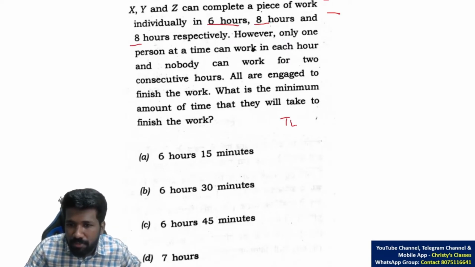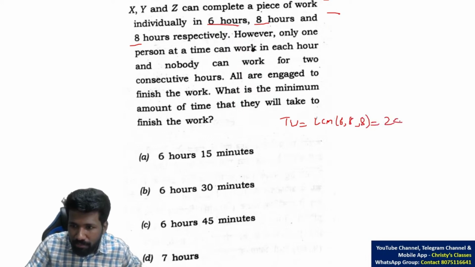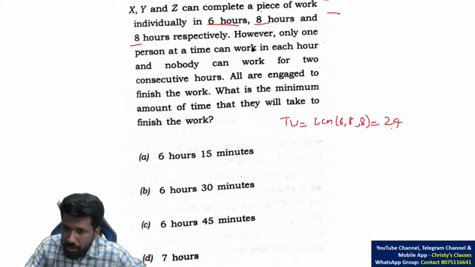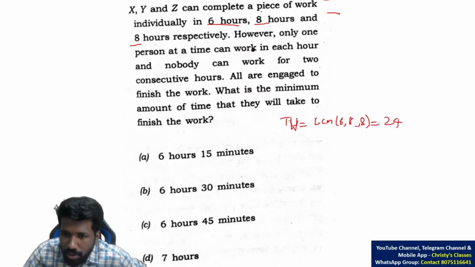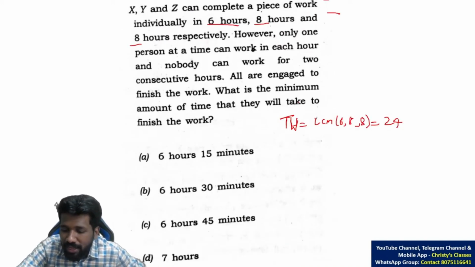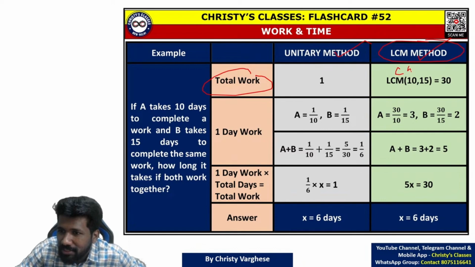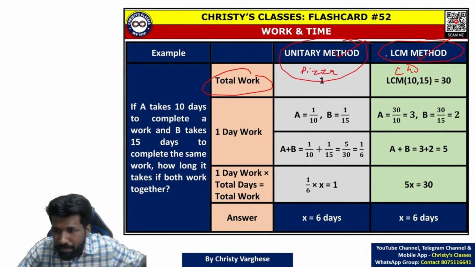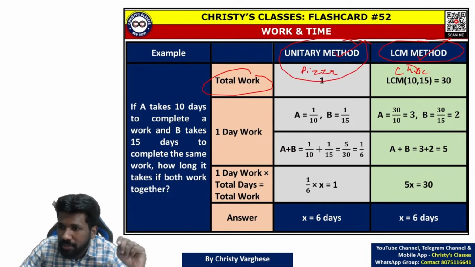That is the first step. Let total work be LCM of 6, 8, 8. How to find LCM we have discussed in previous lectures. The 24 will be the total work. Normally I say LCM method can be understood faster with the help of chocolates, and unitary method with the help of pizza. Check out the recent videos on work and time itself. There I have explained this in detail.